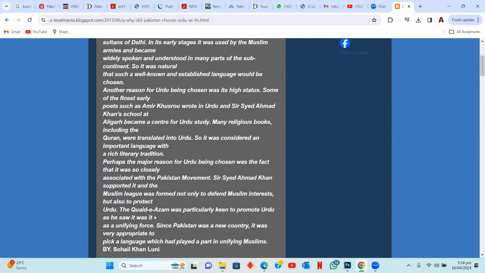The Urdu-Hindi controversy was a very notable event during the time of Sir Syed Ahmed Khan. So its close association to the Pakistan movement, its close association to the identity of Pakistan, and the important works that were being done by leaders of Pakistan like Sir Syed Ahmed Khan and Jinnah became a reason for this language being chosen as the national language of Pakistan.